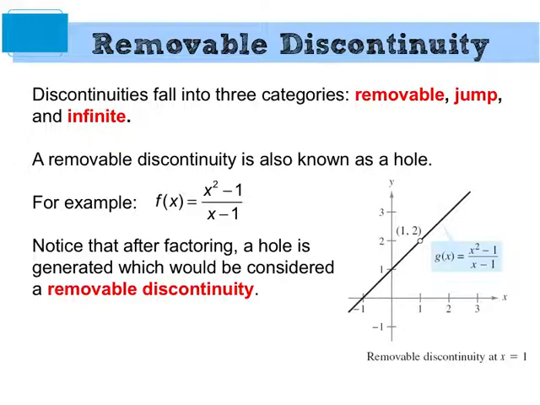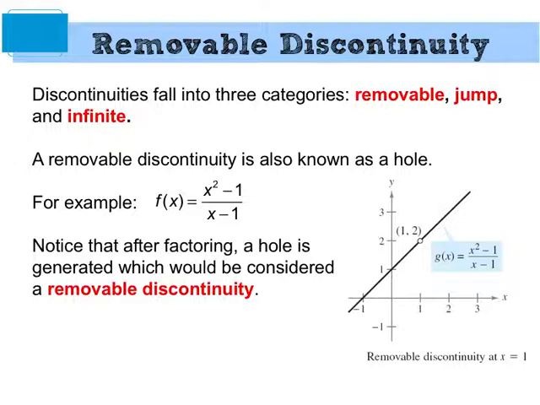Here's the first one. Technical term is a removable discontinuity. You know it as a hole. And we talked about these already. You get a hole from part of a function canceling. And so let's look at that point x equals 1 and go through the three definitions. Is the function defined at x equals 1? No, there's no value there. So we're done, it's discontinuous. But we'll go through the rest of them.